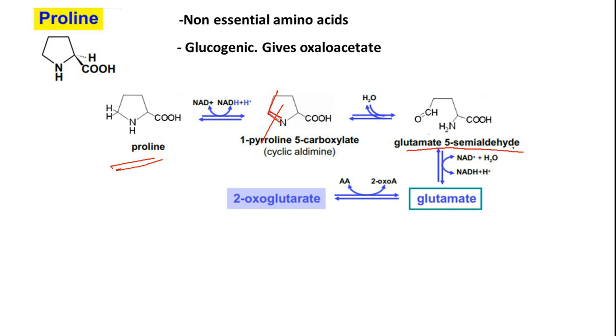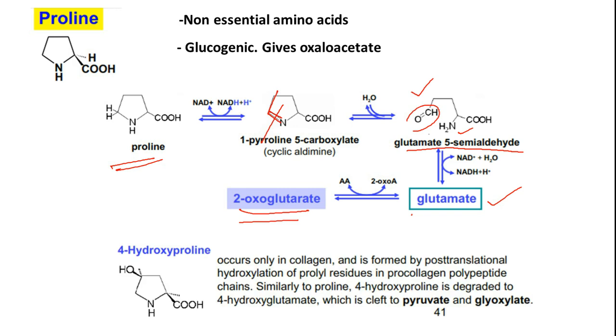This is what we have seen a few slides back. Imines are unstable and can be hydrolyzed. Upon hydrolysis you have formation of an aldehyde group and amino group, which will be oxidized to glutamate. Glutamate will become 2-ketoglutarate, which will be further degraded to oxaloacetate, so gluconeogenesis will happen.